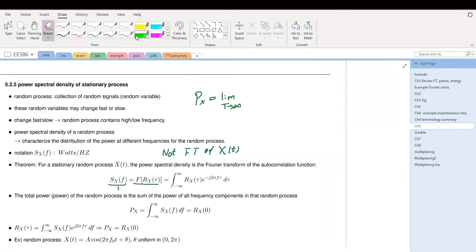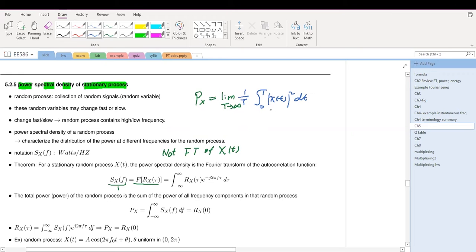In this video, we introduce the concept of power spectral density for a stationary random process. Now let's review the power for a deterministic signal. Deterministic signal means that there are no random variables involved in the signal. So we know that for power, we take the time going to infinity, and we do the integral from 0 to T of the magnitude of x(t) squared dt. So this is the power definition for our signal if the signal is deterministic.